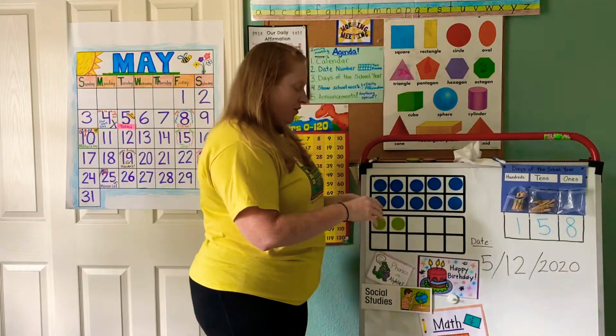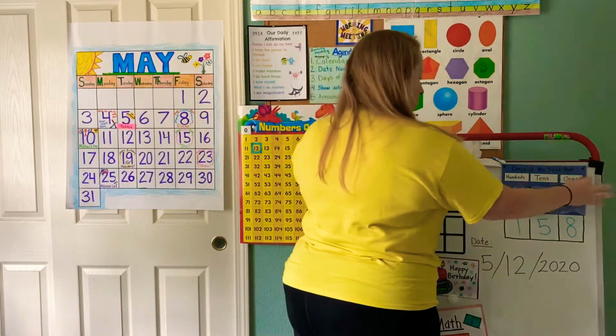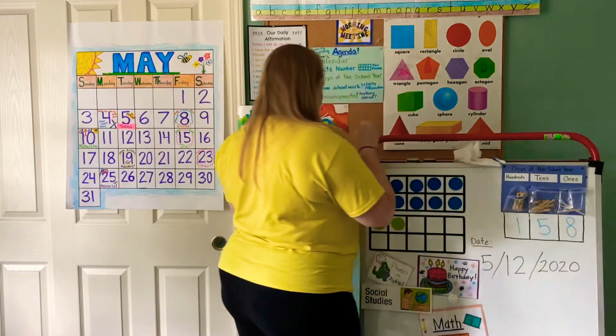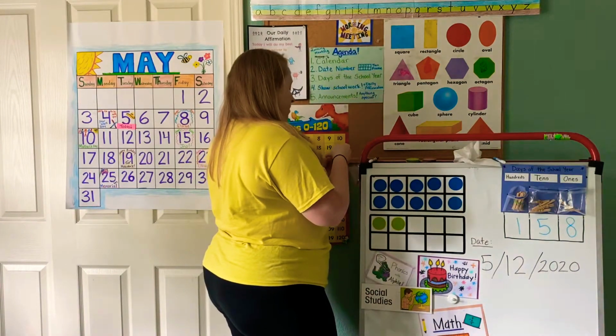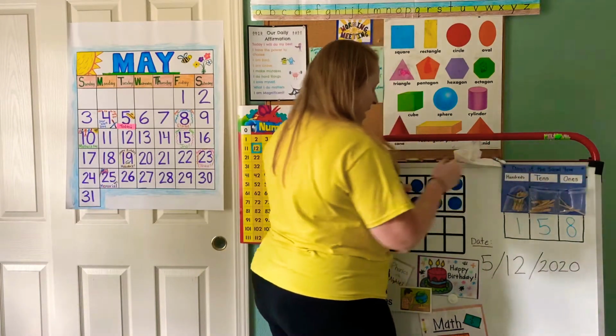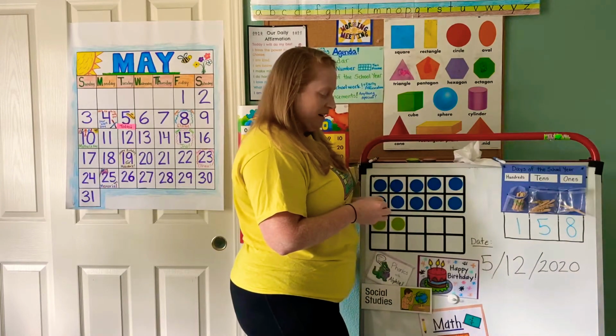All right, 158, that's what I have here. I'm going to go 4, 5, 6, 7, 8. Now I'm going to add 5. Ready? 159, 160. All right, I still have 3 more.